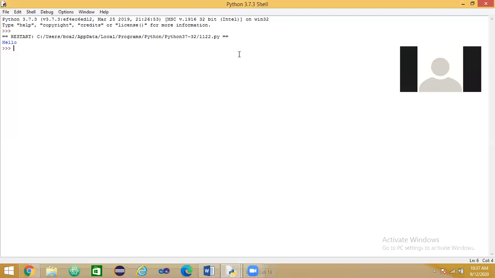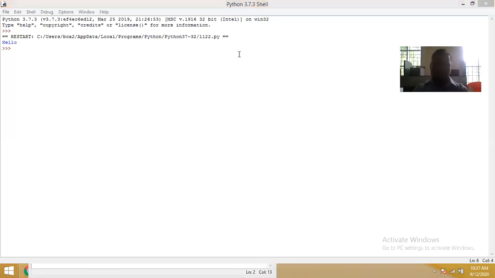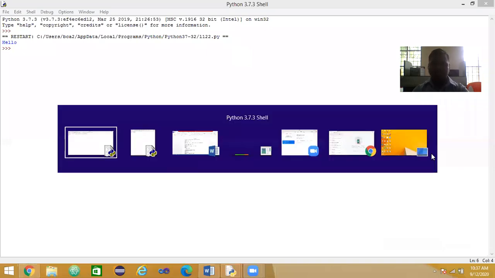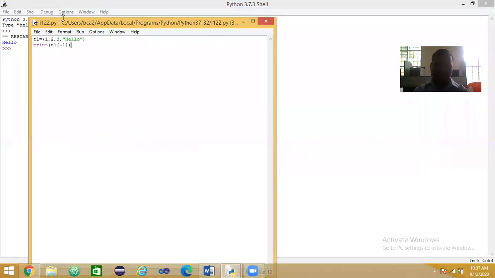Sir, how does it work? See, the definition is already written for how the tuple works. We only have to do it in reverse order. The -1 index is in reverse order. The index starts from 0, 1, 2, 3 in the forward direction.